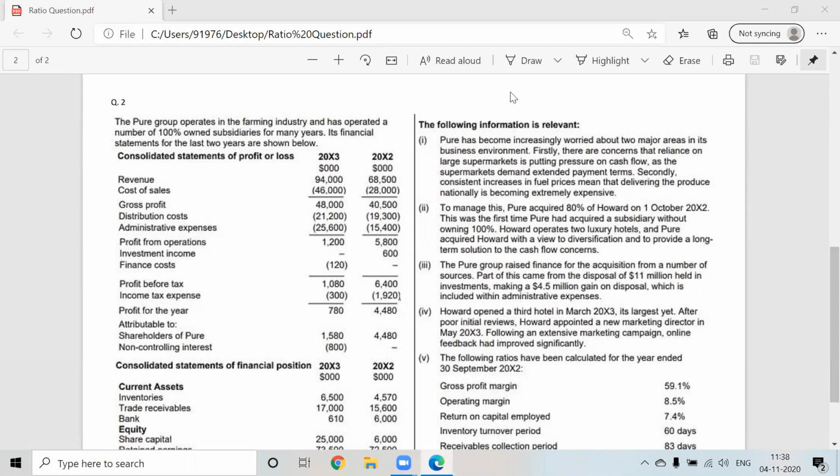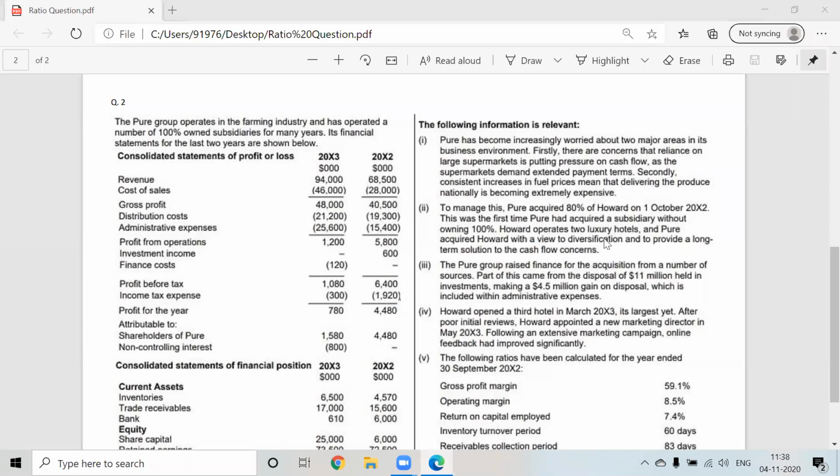Distribution cost. Yes, sir, distribution cost, because delivering the produce is between selling and distribution, correct? So distribution cost will start to increase. But we cannot see a significant increase in distribution cost as compared to the increase in sales. But since this point has been mentioned, we'll just write it down that distribution cost might increase in the future.